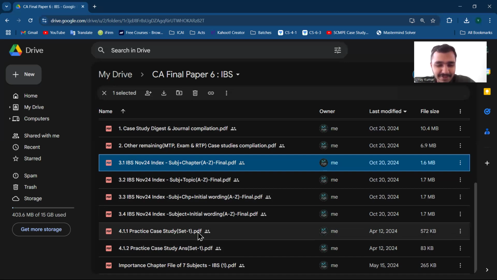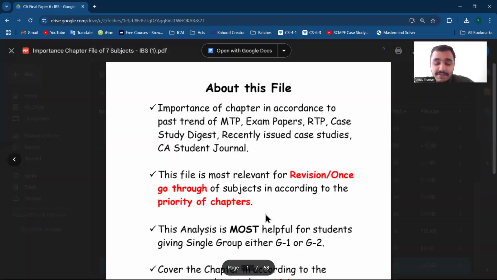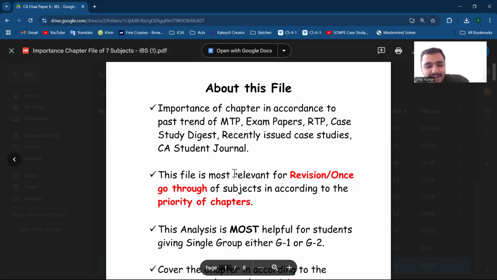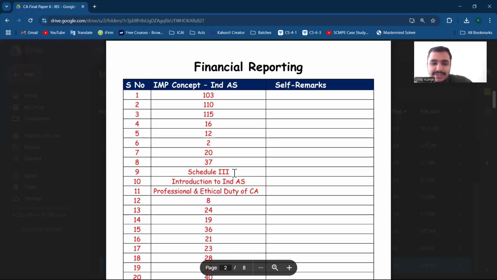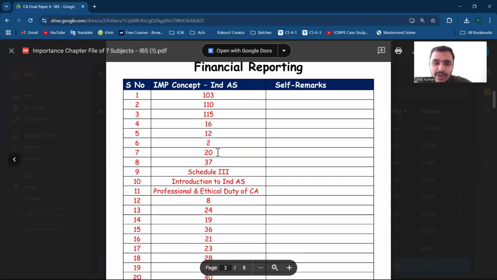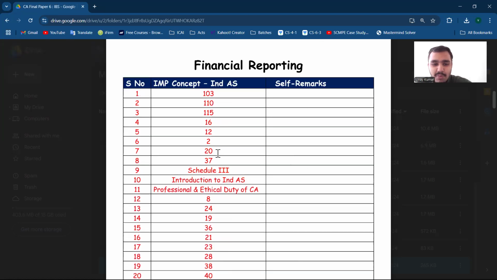Now this, currently, is not relevant. For someone who is practicing, that is relevant. And this is also relevant if someone has appeared in G1 earlier or G2 earlier and some exemption is there. So that person can quickly see, for a particular financial reporting or particular subject, which topics are more important.